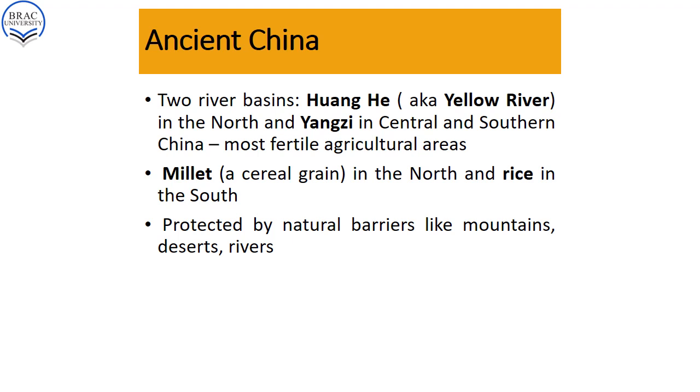Then we see the geographical location of ancient China. We see that ancient China, even modern China as well, is protected by natural barriers like mountains, deserts, rivers, etc. So we see the geographical location, environmental proximities, and then some other developments like the river system and the use of fertile land on the basis of the river basins, and that is why ultimately a wonderful civilization emerged in ancient China.